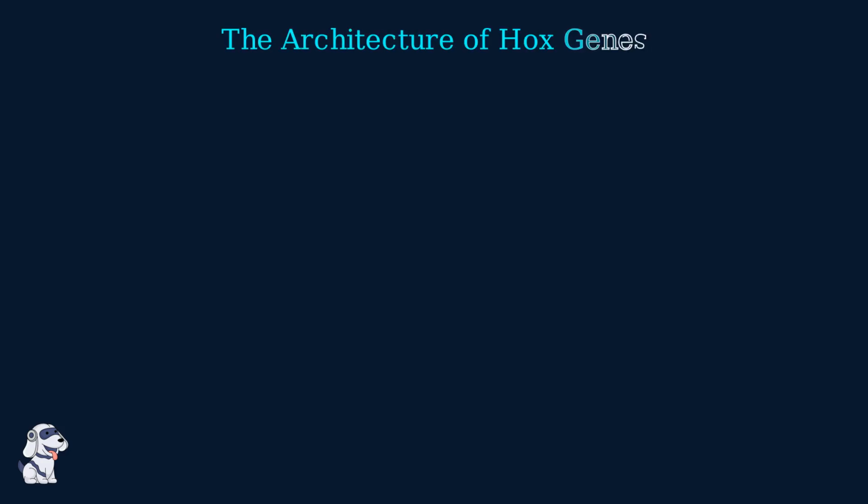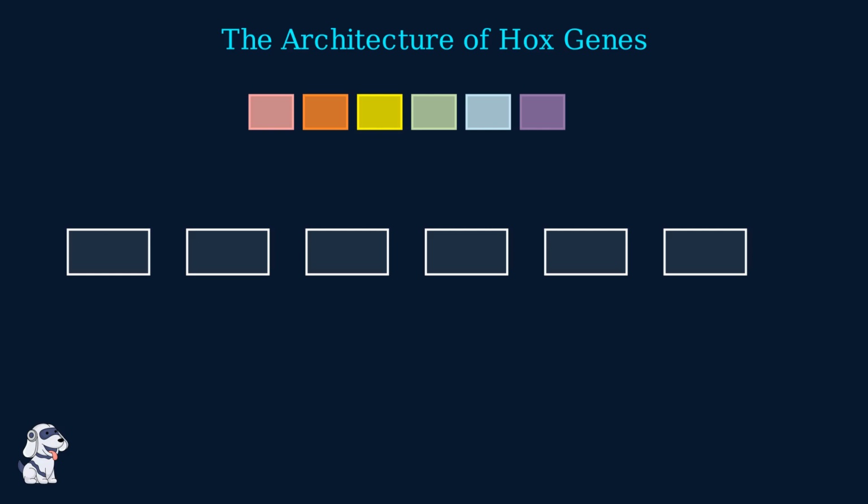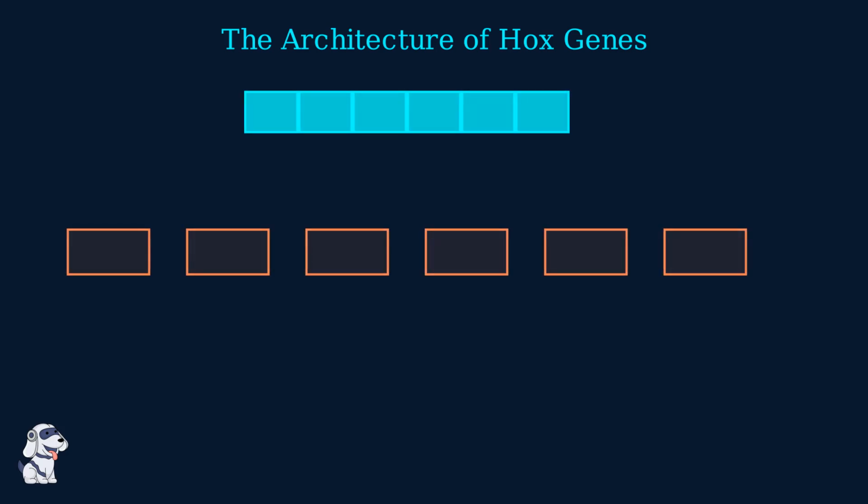Hox genes are the master architects of biological form, acting as the global positioning system for the developing embryo. They define the identity of segments along the head-to-tail axis, ensuring that organs and limbs develop in their precise anatomical locations. These genes are arranged in clusters on the chromosome, mirroring their order of expression in the organism, a phenomenon known as collinearity. As the embryo matures, Hox genes activate sequentially. Each gene provides a unique chemical address, telling a cluster of cells exactly where they are and what they should become. Without these genetic instructions, developmental chaos would ensue, misplacing structures and failing to organize the body correctly.